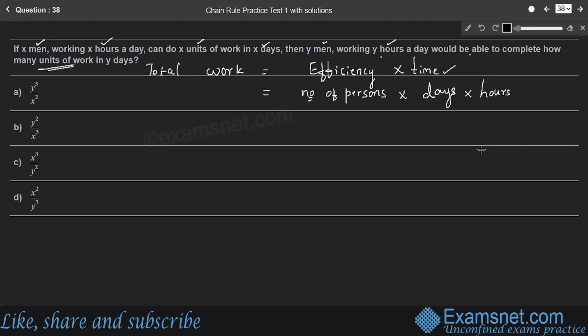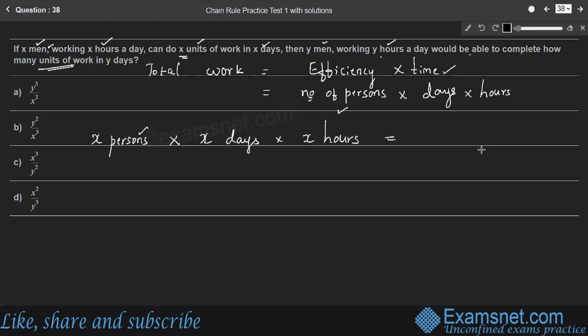So here X men are working for X hours in a day and can do X units of work in X days. We'll consider this right hand side part. The number of persons is X, into the number of days they work, X days, into every day they work for X hours, which is the product of efficiency into time, gives the total work.